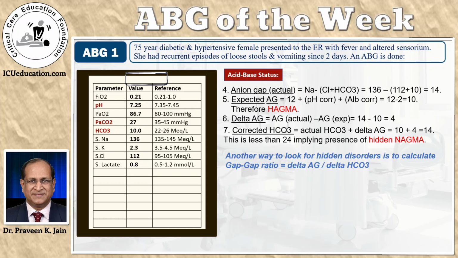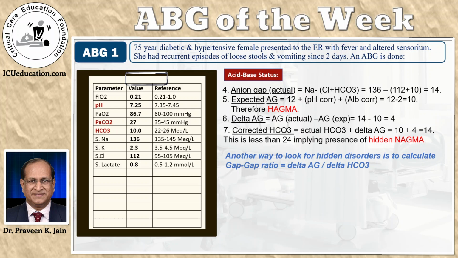There's another way to approach this, which is popular in some areas and some hospitals in some countries, which is to calculate the gap-gap ratio. The gap-gap ratio being the ratio of delta anion gap upon delta bicarbonate. But in my 40 years of teaching blood gases to various categories of doctors in India and outside, I have found the gap-gap ratio to be more confusing than beneficial. And the corrected bicarbonate gives the same conclusions.